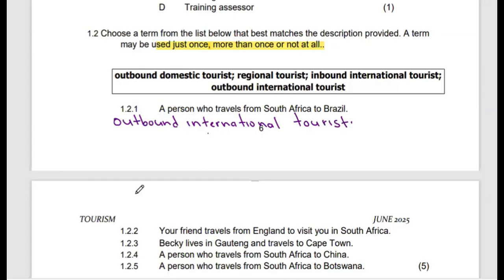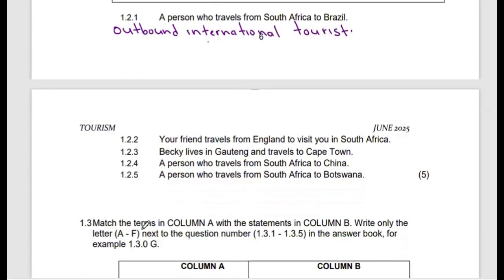Then moving on to the next one. Your friend travels from England to visit you in South Africa. So this is someone who is coming into South Africa. So we use the term inbound international tourists, simply because they are coming into the country and they are coming from international territory. So we refer to them as inbound international tourists.